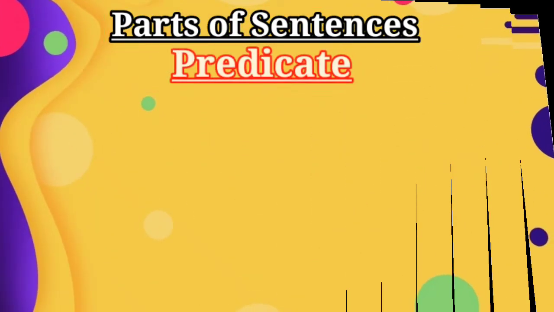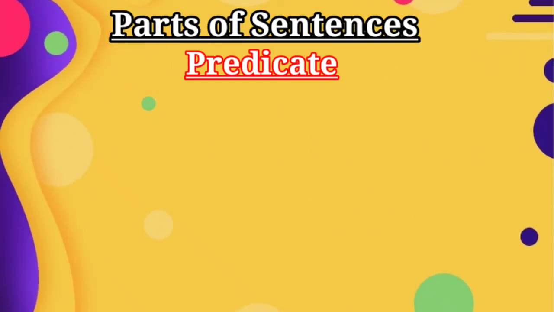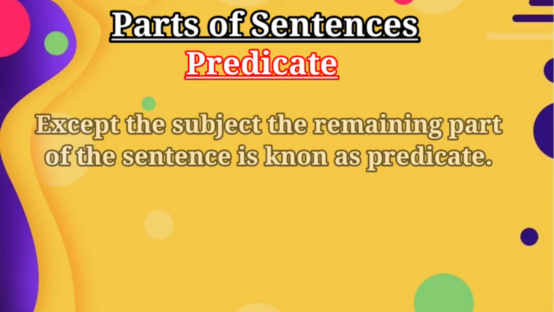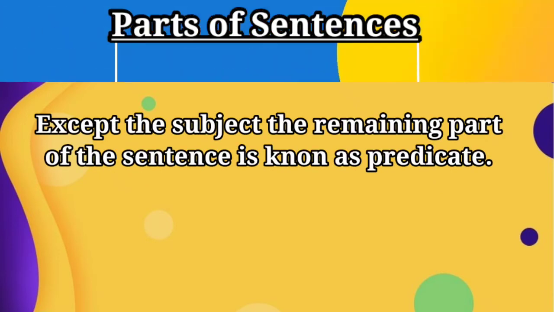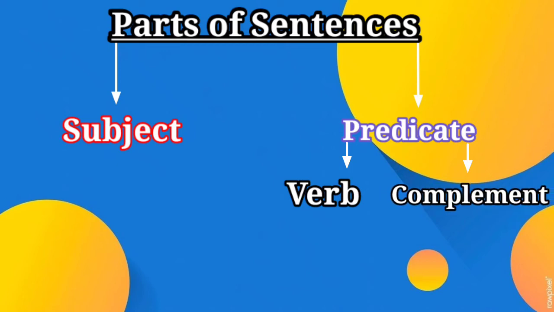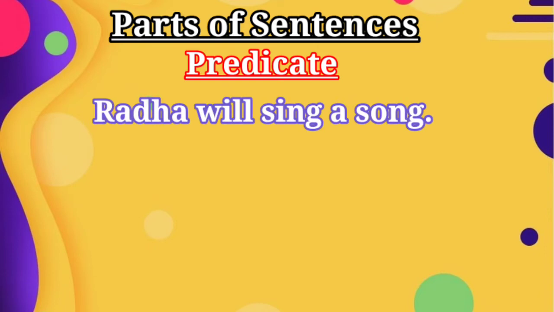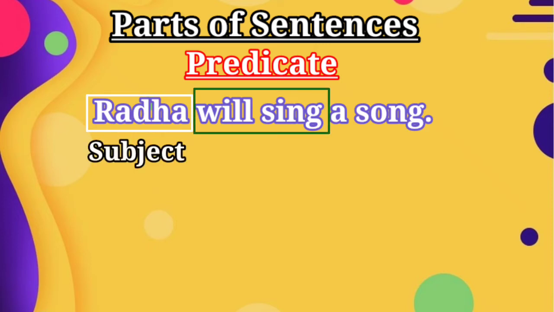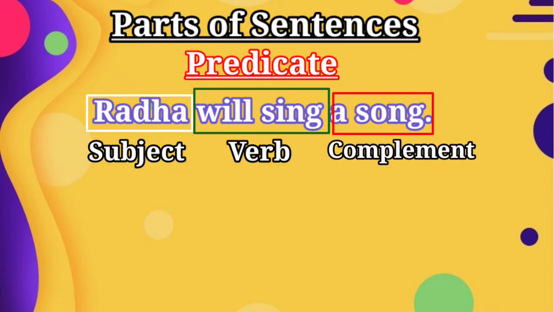Now come towards predicate. Except the subject, the remaining part of the sentence is known as predicate. And predicate can be divided into 2 parts, verb and complement. Now let's have a look. Radha will sing a song. Here, as you know, Radha is the subject, will sing is the verb, and a song is the complement.